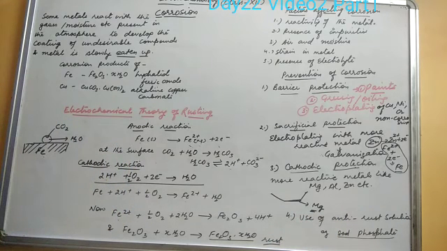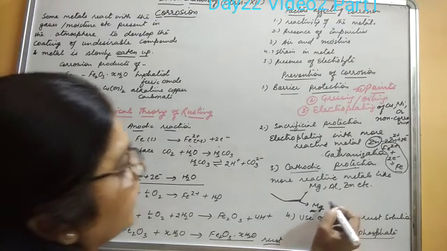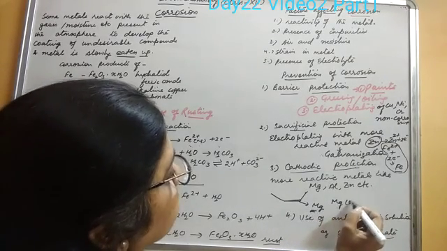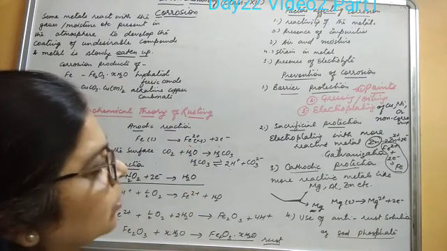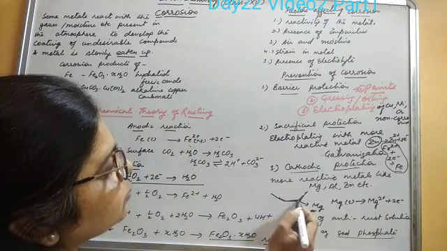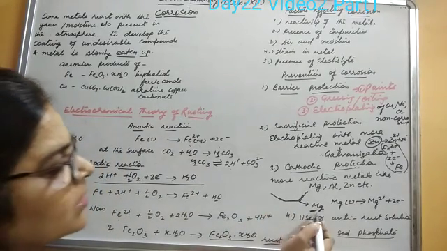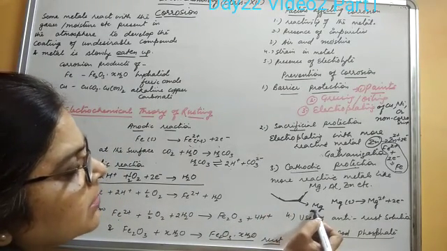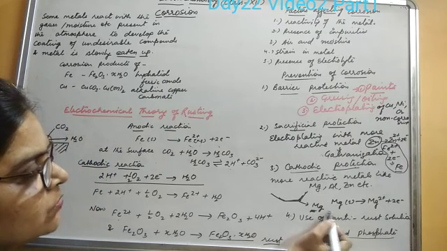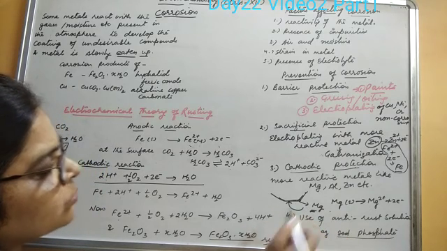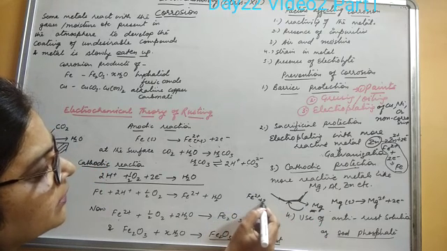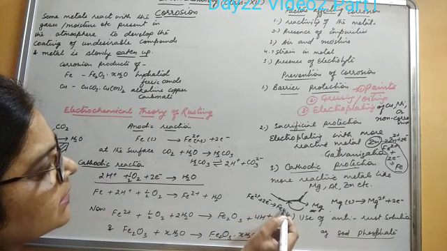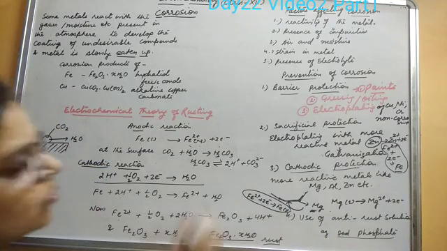In underground water pipes also the same thing is done. What happens here? The more reactive metal itself gets oxidized to its positive ions by releasing electrons to the substance which is to be protected. So magnesium in this case gets converted into magnesium 2 positive by releasing 2 electrons, and those electrons are passed to the iron. So that iron gets reduced or does not get oxidized, and there will obviously then be no corrosion.